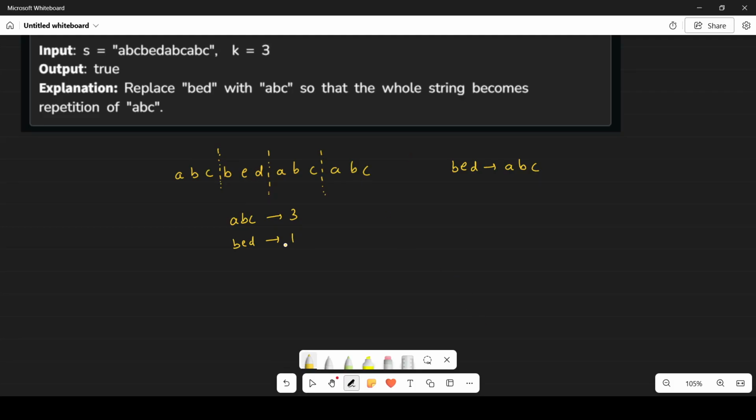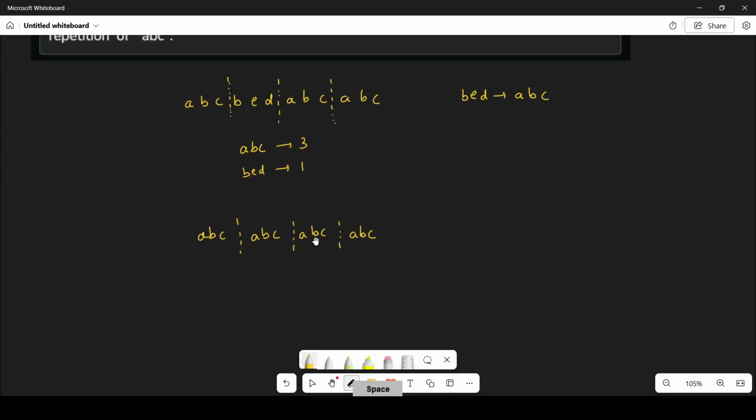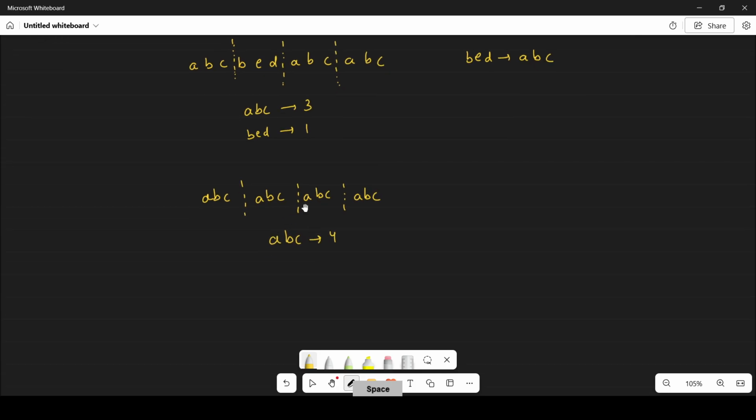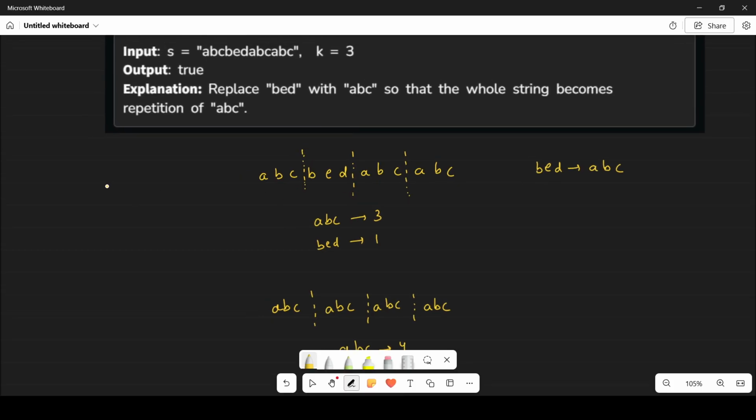What happens if the whole string given to you is already a good string like this? In that case you need not do anything. In this case the map will have ABC with frequency 4, so its size is only 1. So you can use a map data structure to store this type of thing.